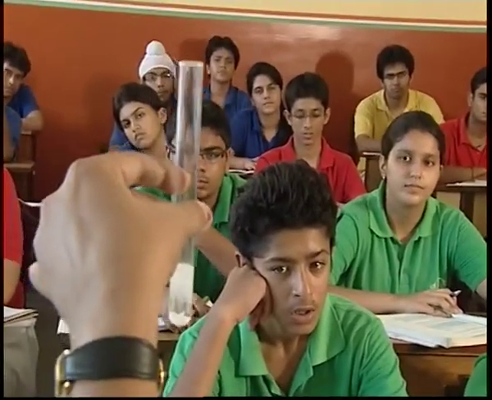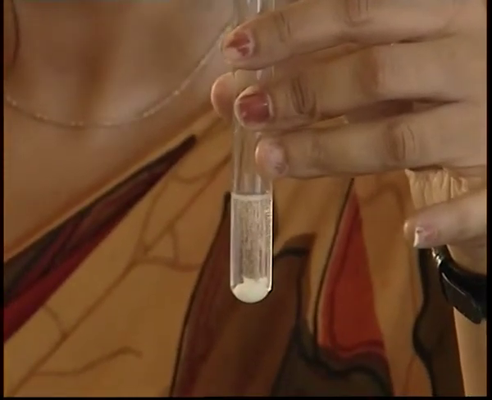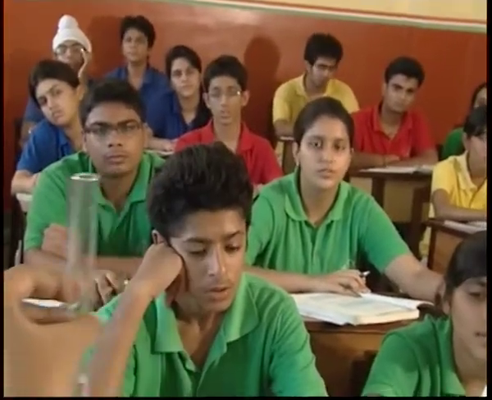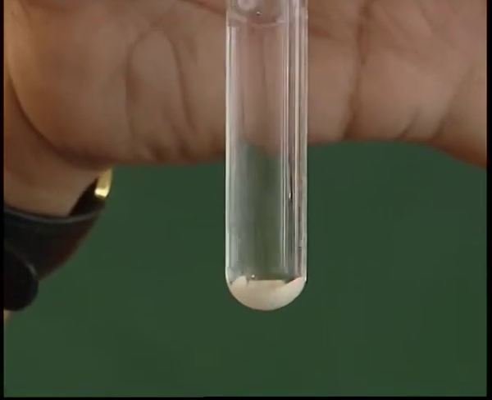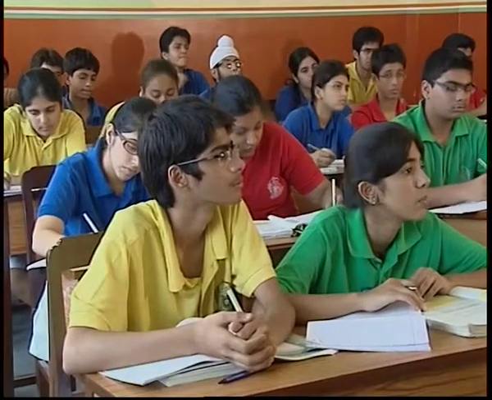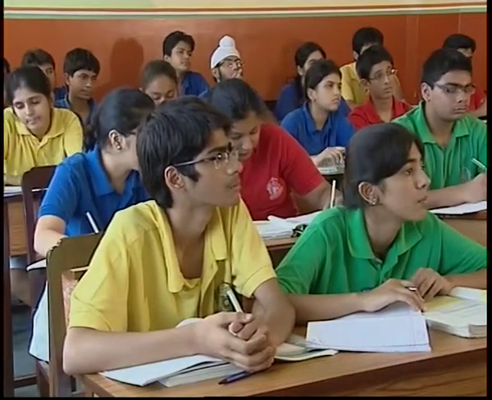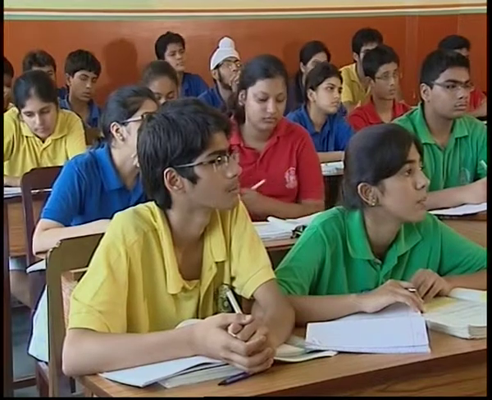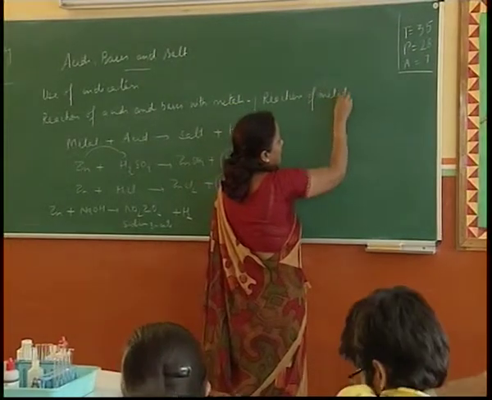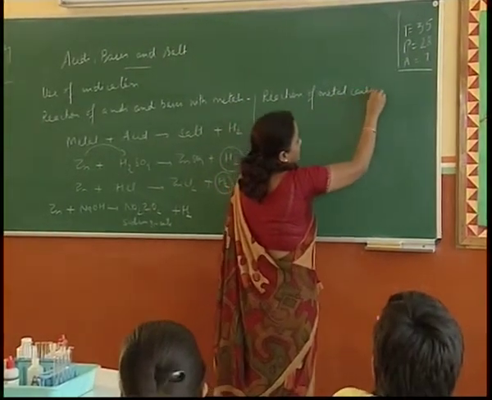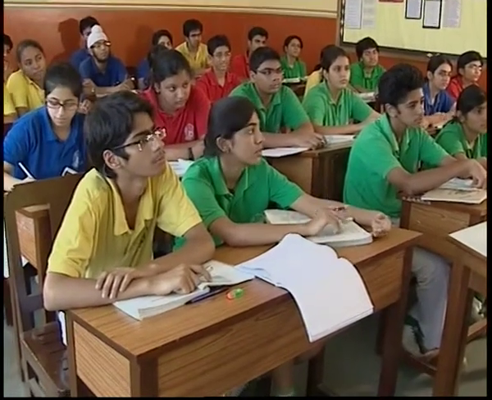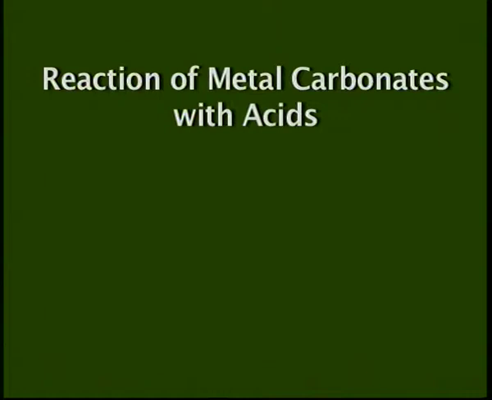So when a metal carbonate or a metal hydrogen carbonate reacts with an acid, then carbon dioxide gas is produced. If you have to write a general equation for this, we can write it in that form, which is written in the book on page 21. Reaction of metal carbonate or a metal hydrogen carbonate with acids.